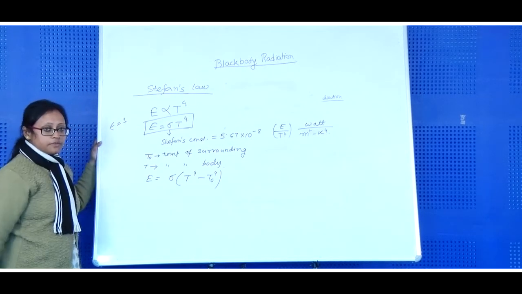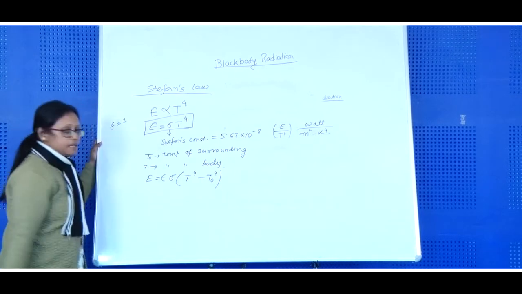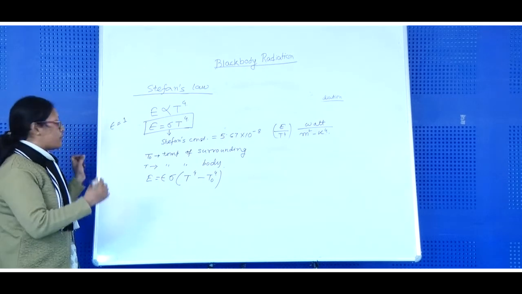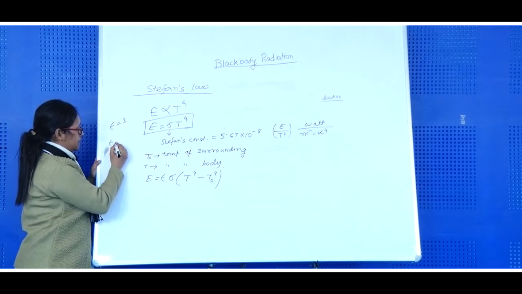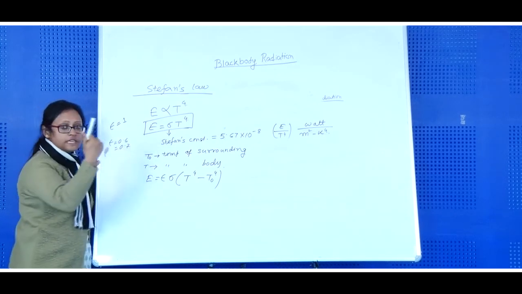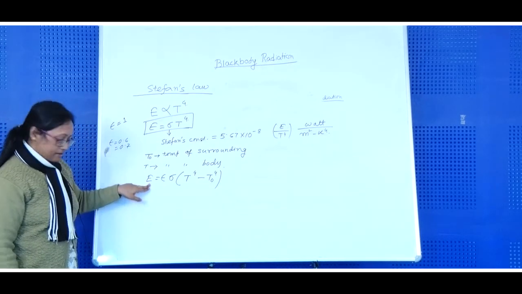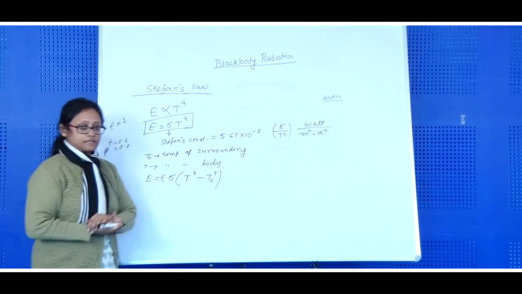This is a perfect absorber. Now I will put here epsilon. This is the symbol for emissivity. This emissivity of the body may be 0.6, maybe 0.7, that depends on the nature of this body. So the amount of energy emitted by this body per unit time per unit area will be this.